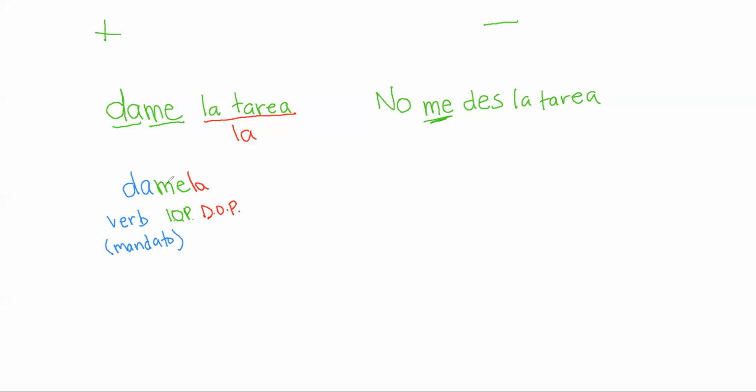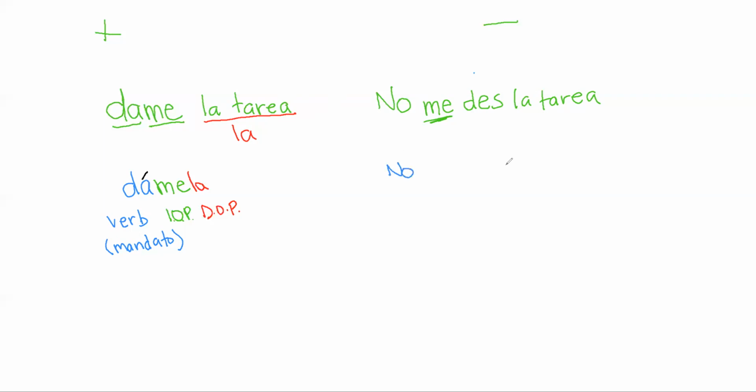I'm going to go over to the negative command real quick, and then I'm going to come back to talk about accent marks. So over here, I'm going to stick with the same format, where I'm going to say, don't give it to me, no me la des. The object pronoun me would come first, and then la, where we replace la tarea like we did over here. So instead of give me it, we're going to say don't give it to me.